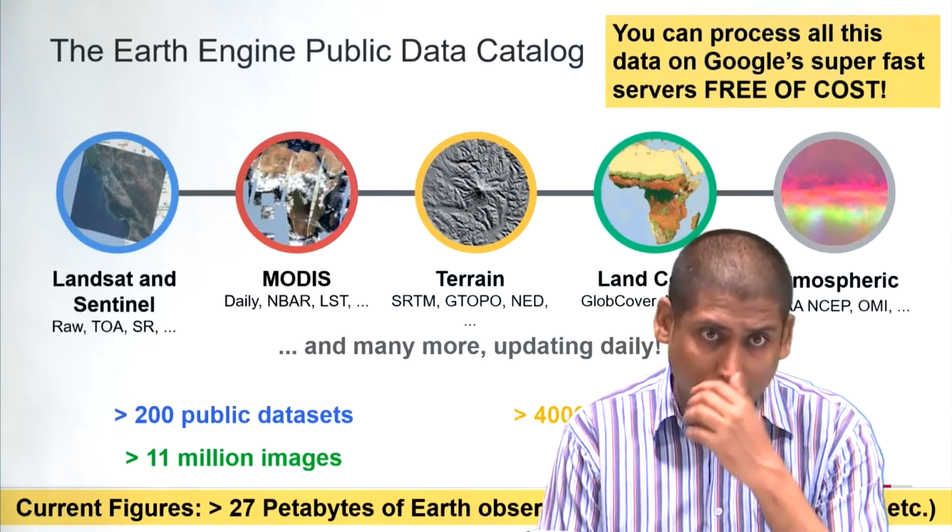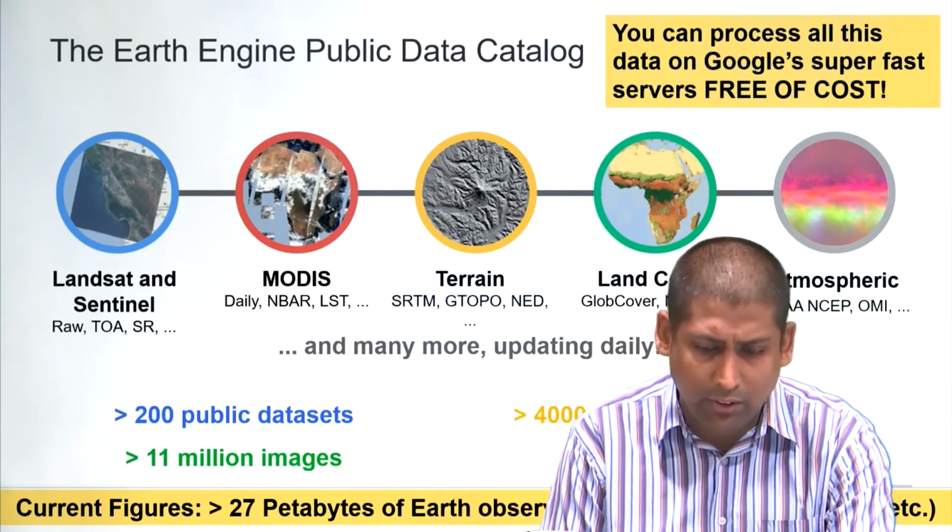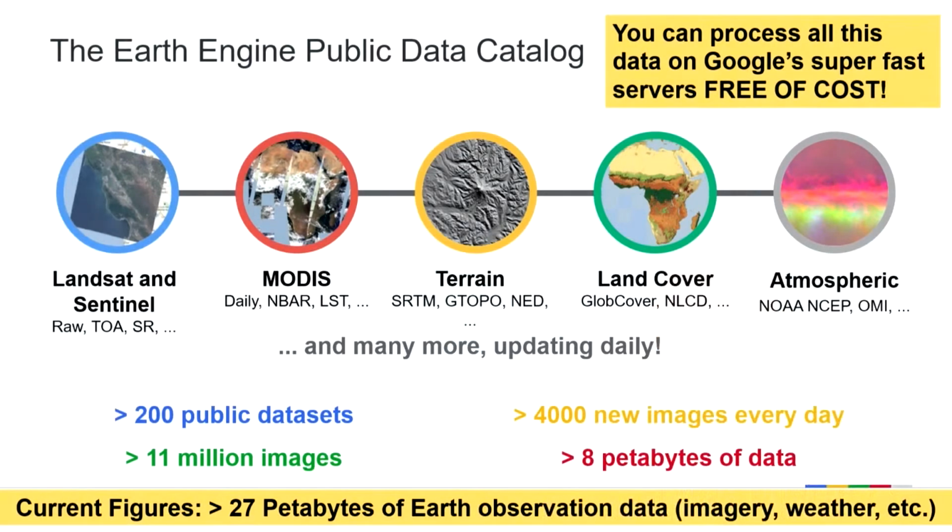So this was one of the older slides. Then they were saying that they are getting 4,000 new images per day, but I think these numbers have updated. I found in a recent presentation that they state that they have more than 27 petabytes of Earth observation data on their platform. Now all this data is there on Google servers, and they have thousands of servers. Maybe you've seen some videos on YouTube that they have huge warehouses filled with servers, and they're all interconnected to each other, and you can use all this server processing power on Earth Engine, and it is available to you currently free of cost.